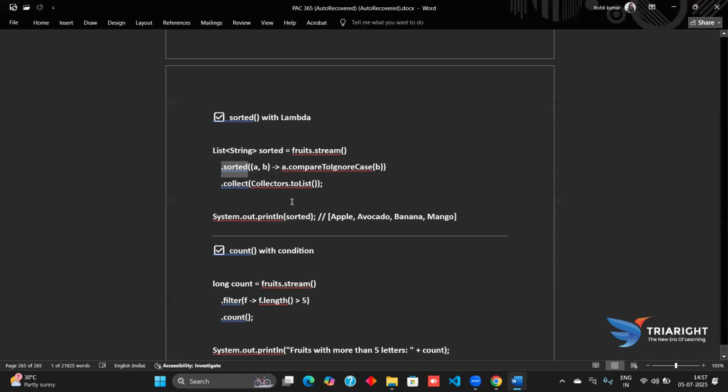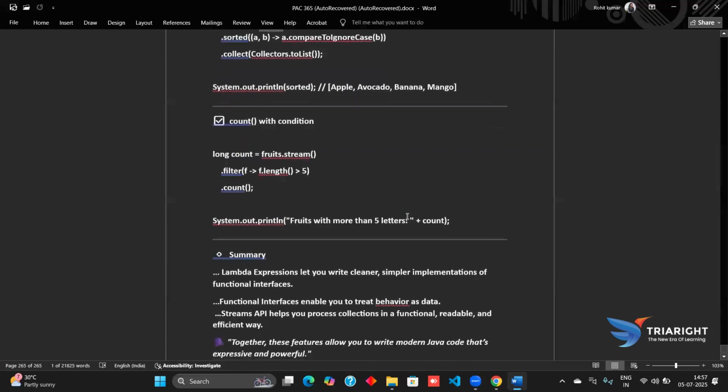Sorted here is the name of the list, and here we can see apple, avocado with A, then banana B, and then mango M. All the lists are arranged according to the name. Now coming to the count with condition.